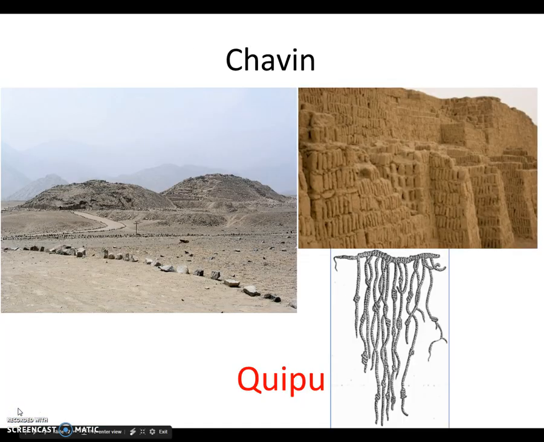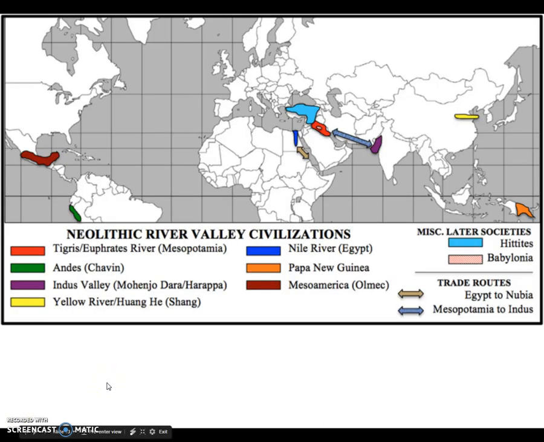The last people are the Chavin people, who were located in the Andes Mountains of South America. They had no evidence of art or writing, but they did use a system called the quipu, which is a series of knotted cords used for accounting. They had no walls, so we assume that they were peaceful people. As you can see, there were also people in Papua New Guinea, who are not going to be a major group that we focus on during this time period.